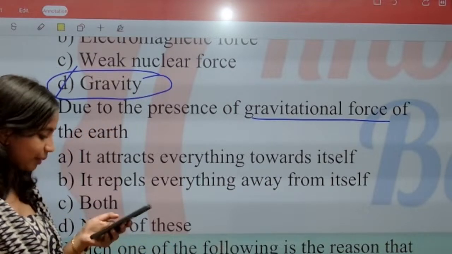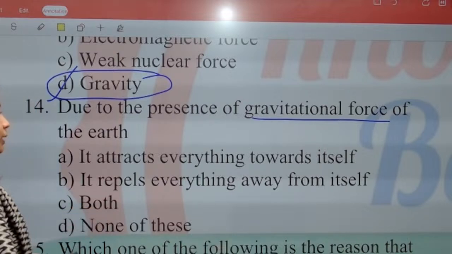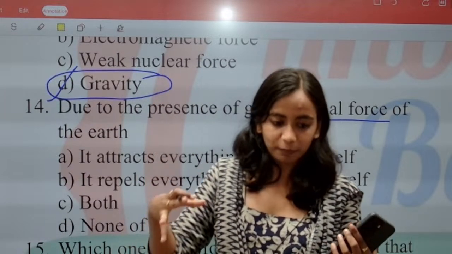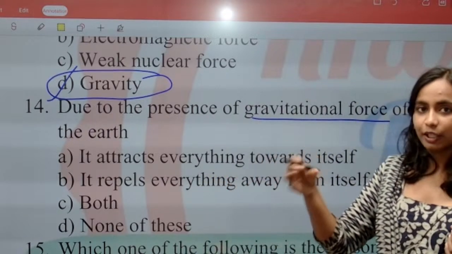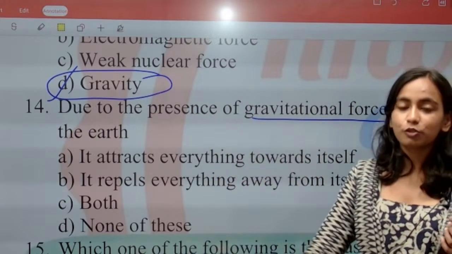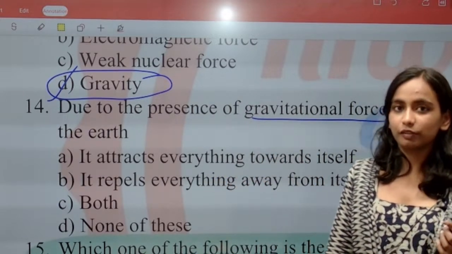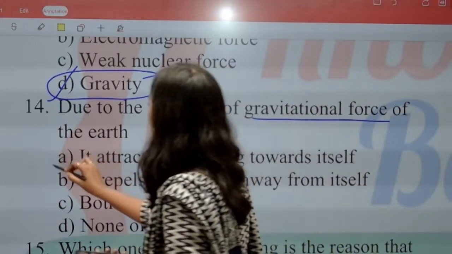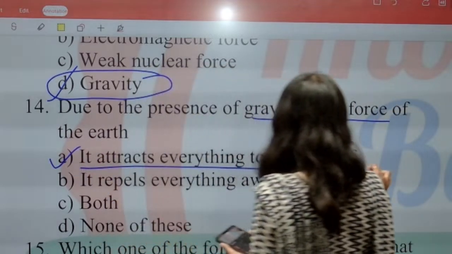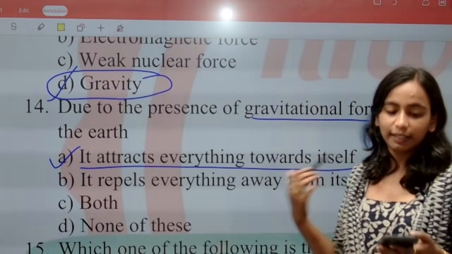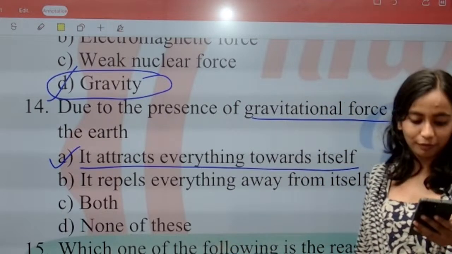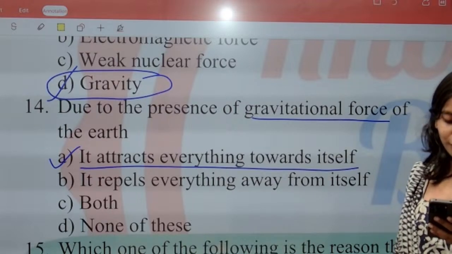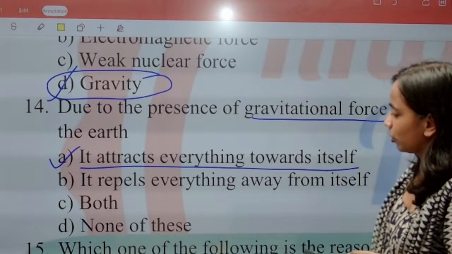Correct Harshita, correct Namita, correct Kanishka. What will be the answer here? Like you remember, anything, आप कोई भी चीज drop करते हो, what happens? Anything you drop just goes towards the surface of the earth. वो हमेशा land की तरफ जाता है. Why does that happen? Due to the force of attraction. The earth will attract everything towards itself. So the right answer for the question is option A. Correct Raghunandan, correct Viral, good evening Sarita. Right answer will be option A.